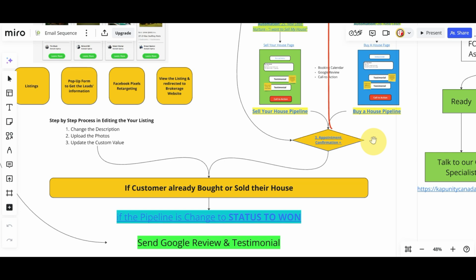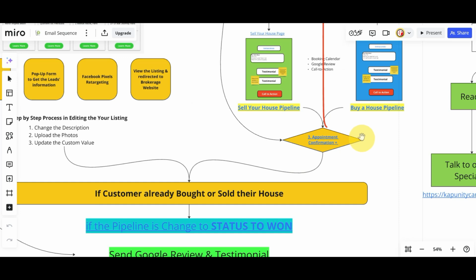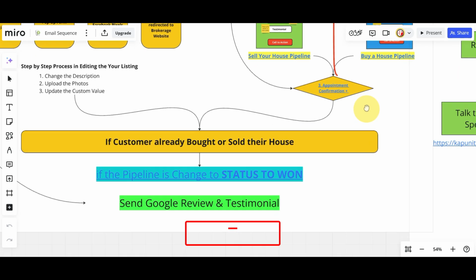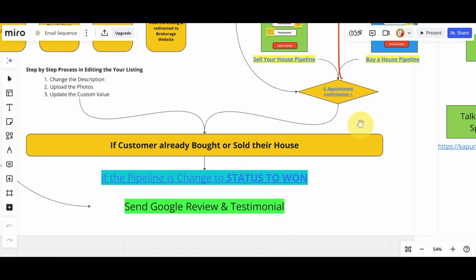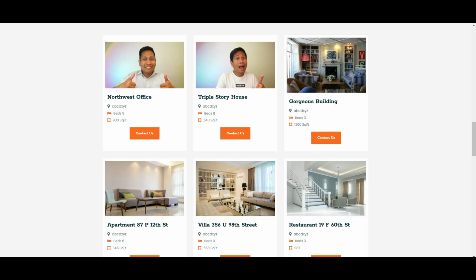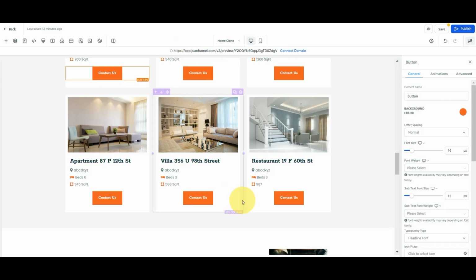We can easily build a pipeline of the customers, how many people are interested in buying or how many are interested in selling their house, right? And then after signing up, we're going to encourage them to book an appointment with you so that you can talk to them personally. So that will be our flow, that will be our strategy.